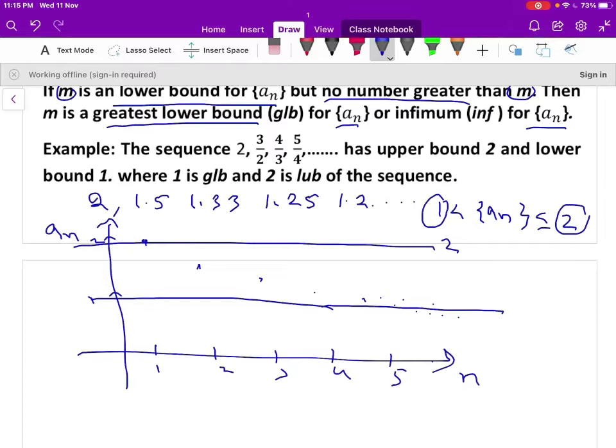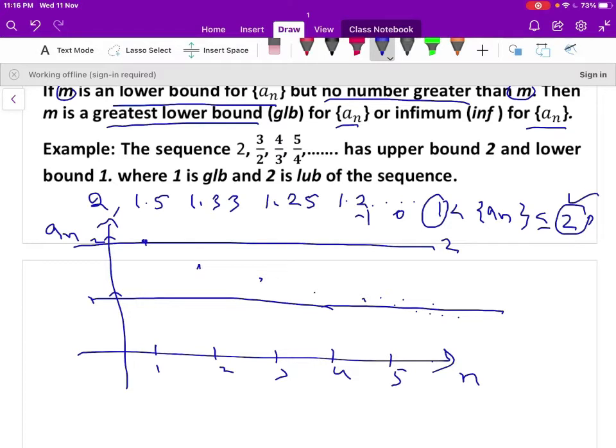Also, there are many upper bounds for the sequence a_n, like 2, 3, 4, and there are many lower bounds of the sequence a_n, like 1, 0, -1. But here 2 is the least upper bound, since no upper bound is less than 2 here.